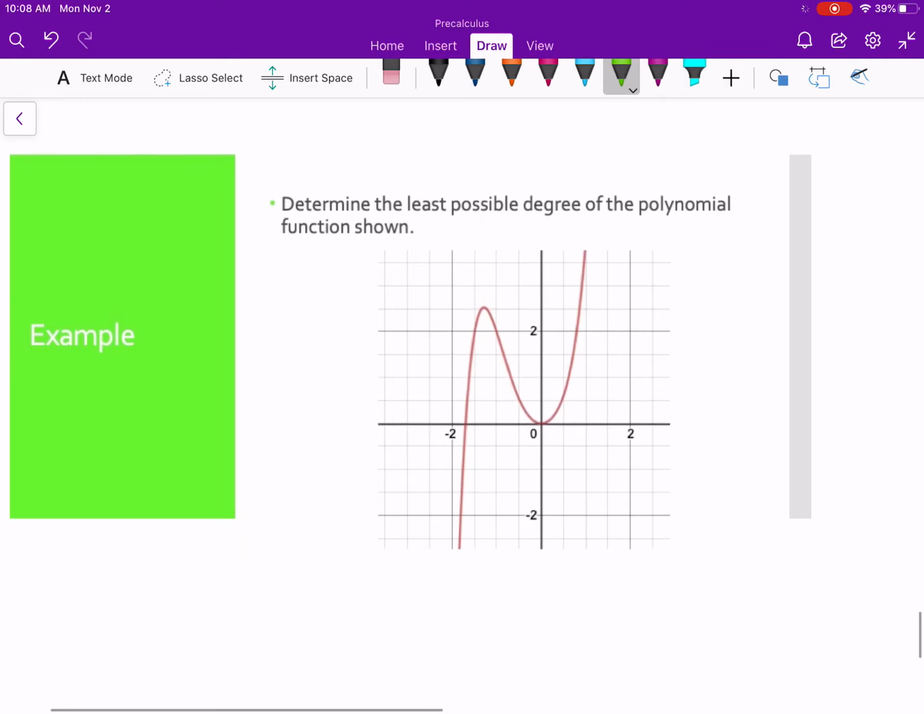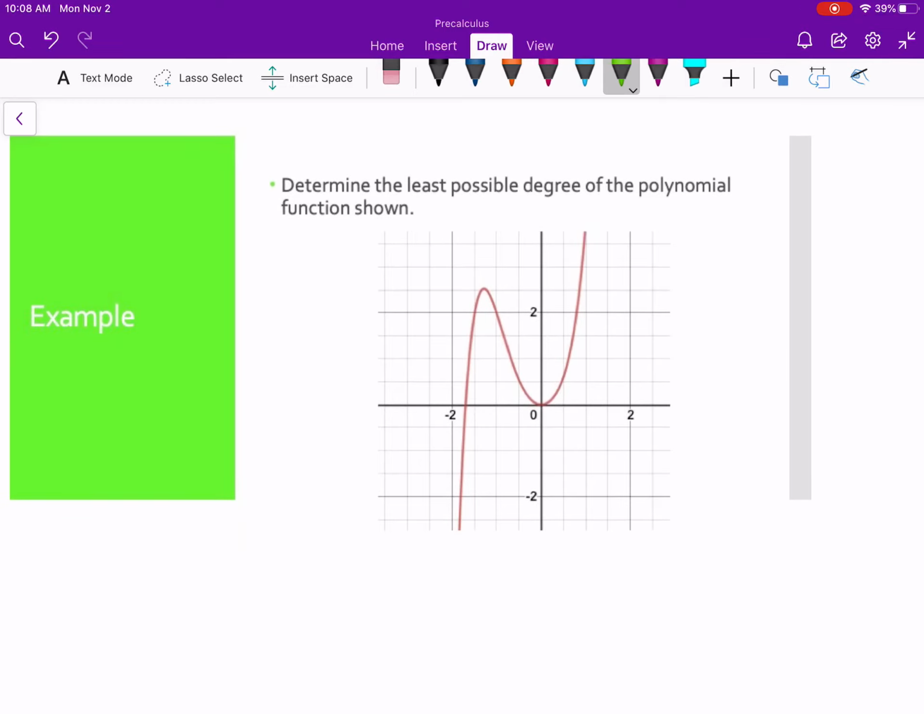Now let's go the other way. Determine the least possible degree of the polynomial function shown. So first, let's talk about intercepts. We have 2 x-intercepts here, and then we have 2 turning points.